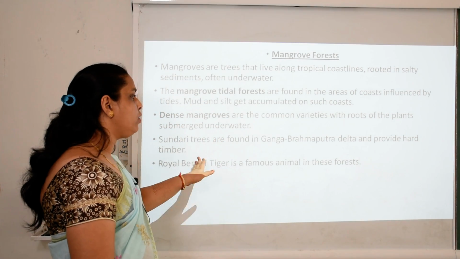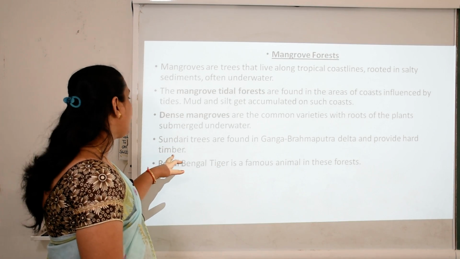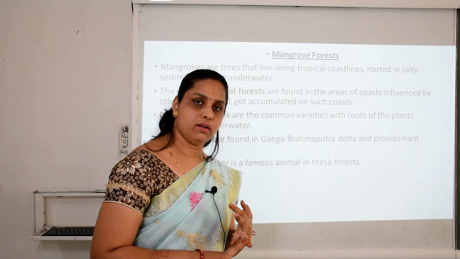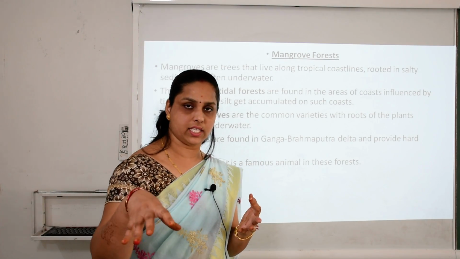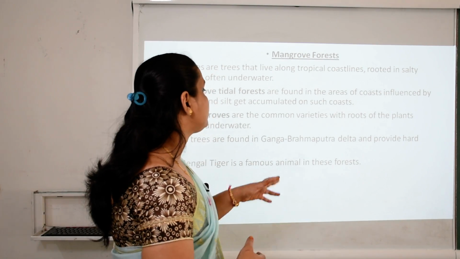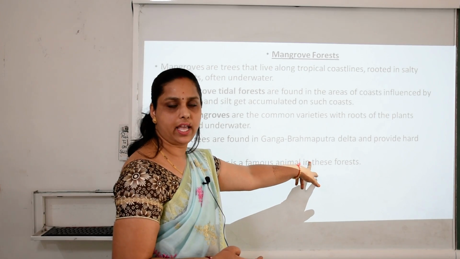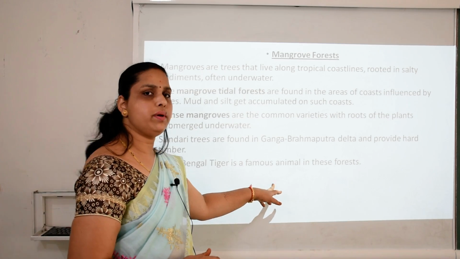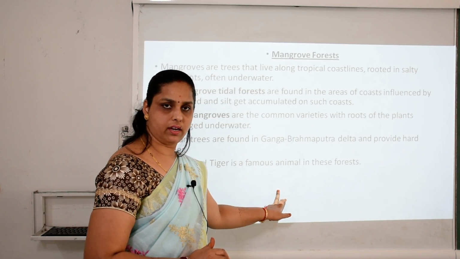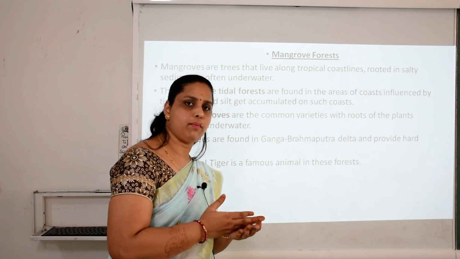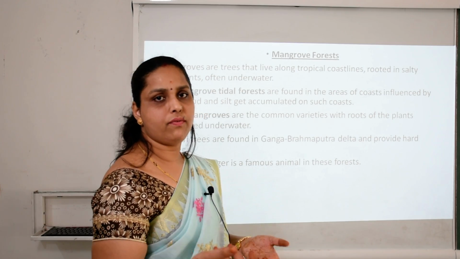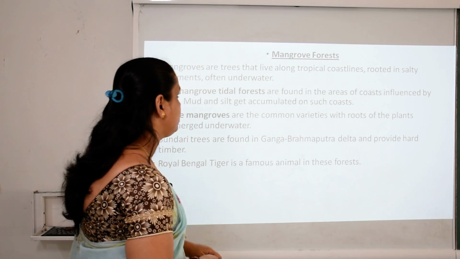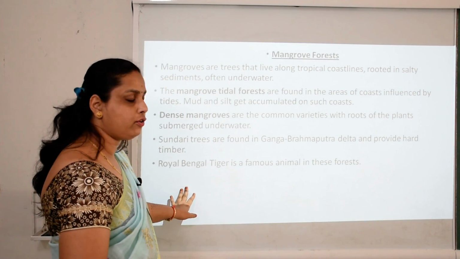Sundari trees are found in the Ganga Brahmaputra delta and provide hard timber. Sundari is a very famous plant of these areas, basically in the Ganga Brahmaputra delta area. Royal Bengal tiger is the famous animal found there. Royal Bengal tiger, this is the famous one. For wildlife, this is the main animal found in these areas. So this is all about our mangrove forest.